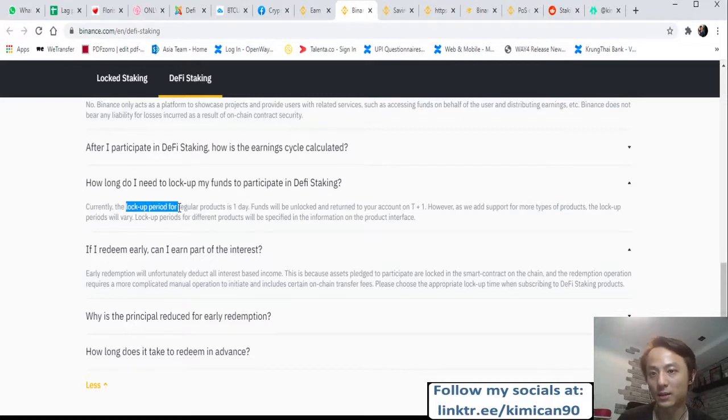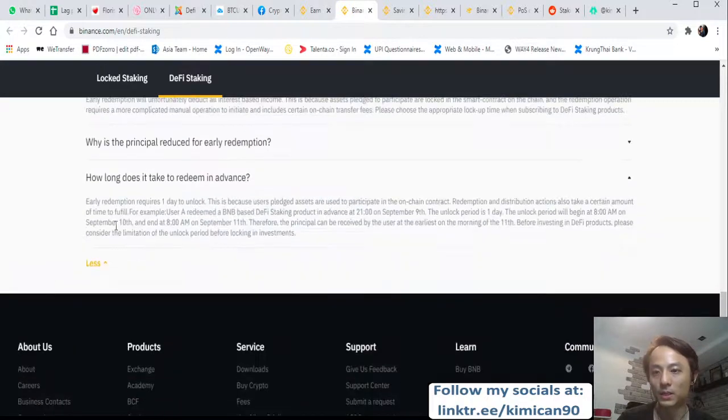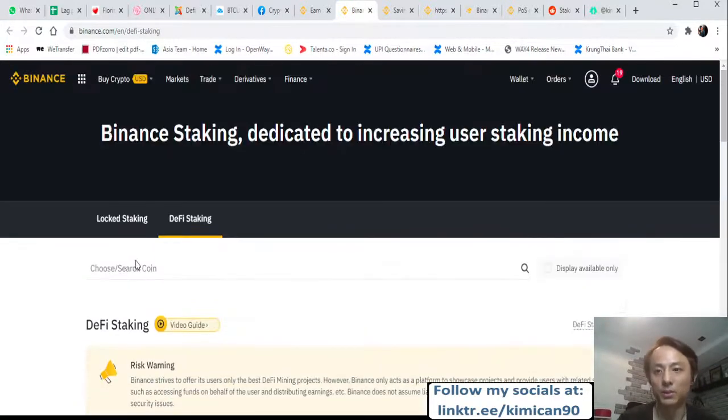So lockup staking is 1 day. The fund will be unlocked on the next day, T+1. T+1 means if you lock today, when you want to redeem the fund tomorrow, it will take an additional 1 day. Okay, so that is one thing here. And if you want to redeem earlier because you want to sell, or maybe you don't feel comfortable, it also has an additional day here. Okay, so these are a few examples for the staking.